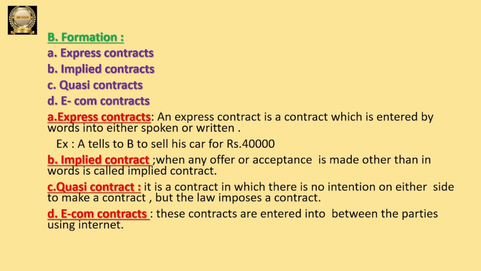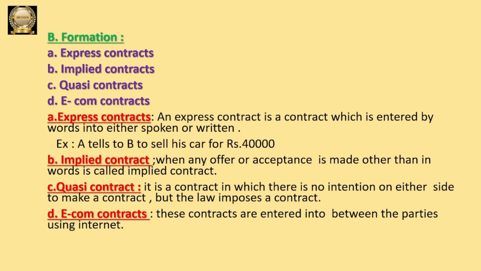First one is express contracts. Here what is happening? This contract is expressed, so the terms and conditions of the contract are expressed by both the parties. So we can call it an express contract. If any contract is made between two parties, either by words, where they may speak it, or they may write it on paper, we can call it an express contract.